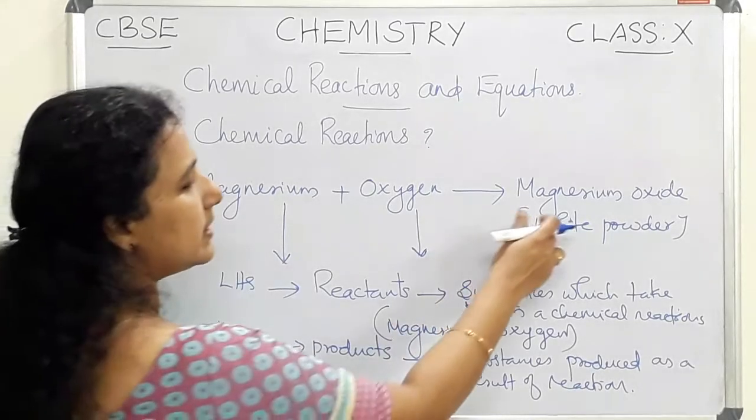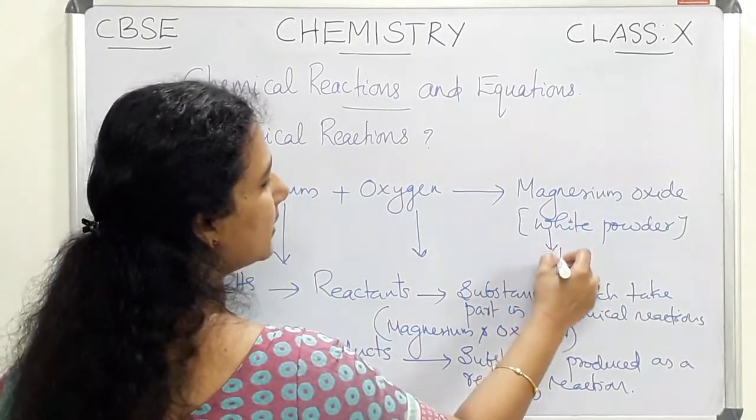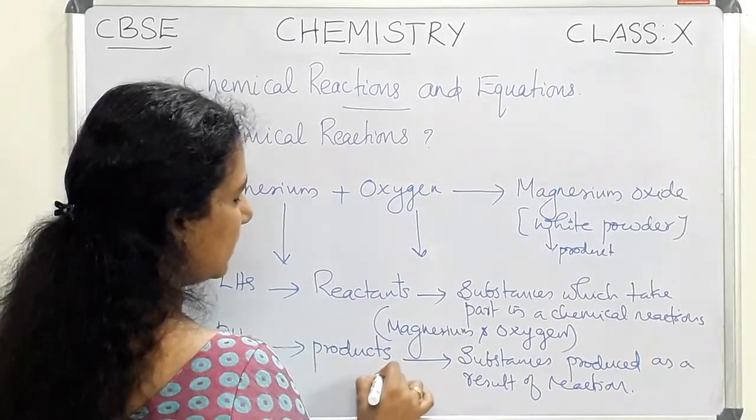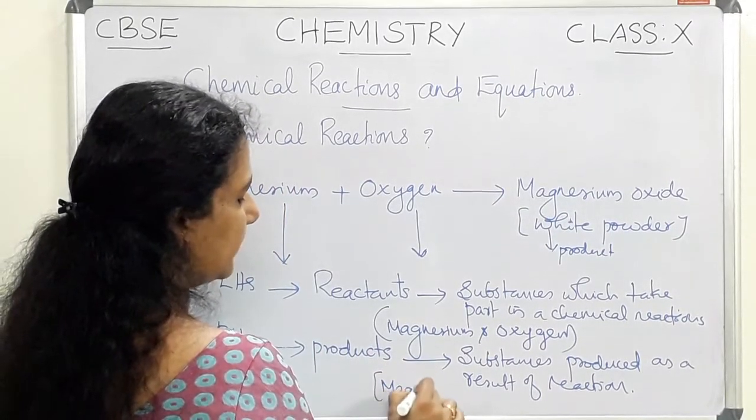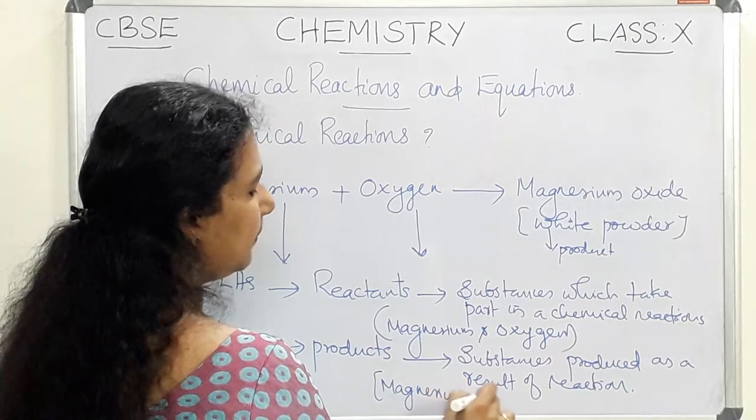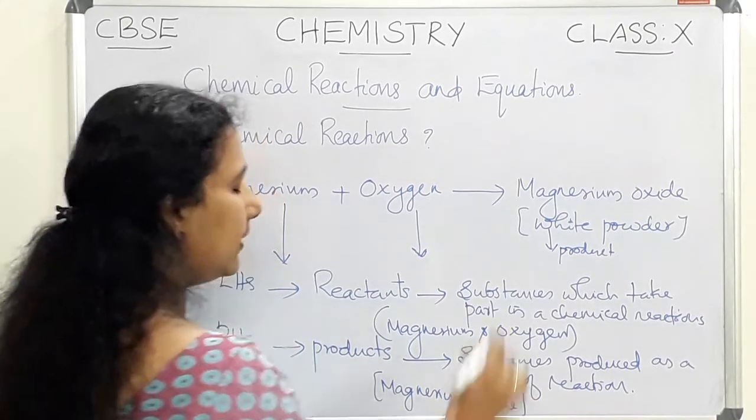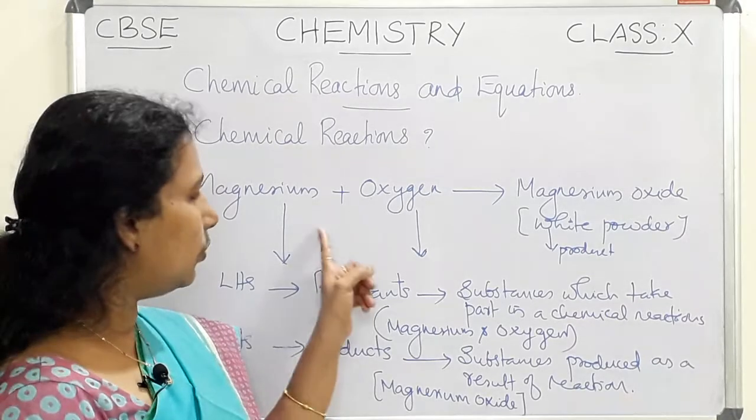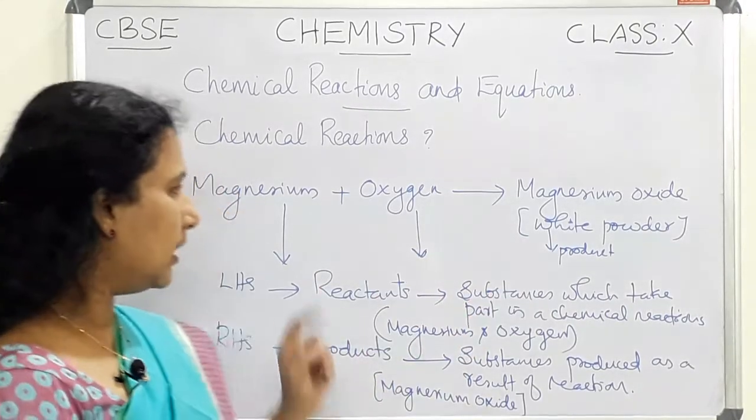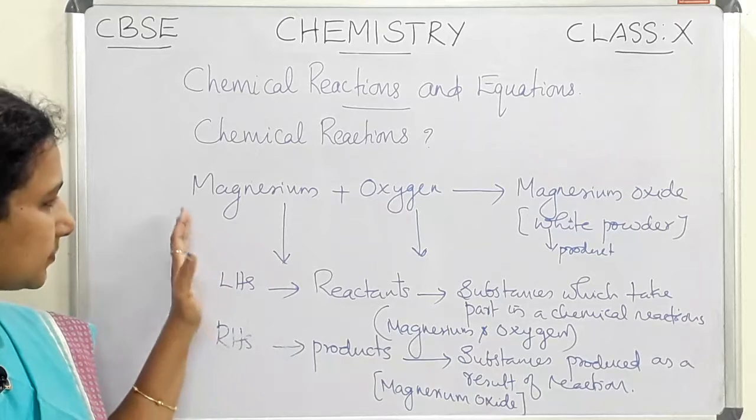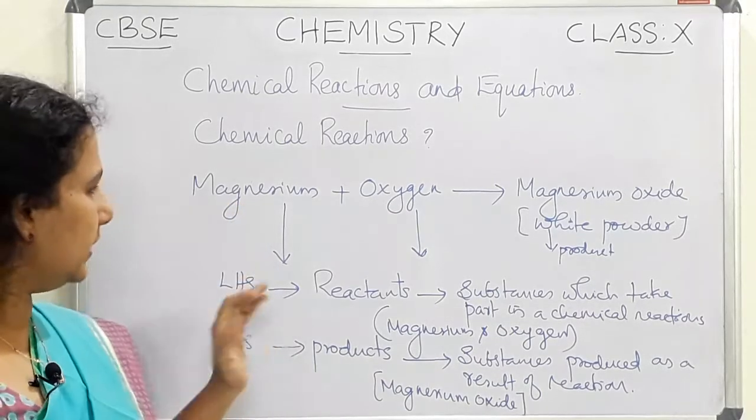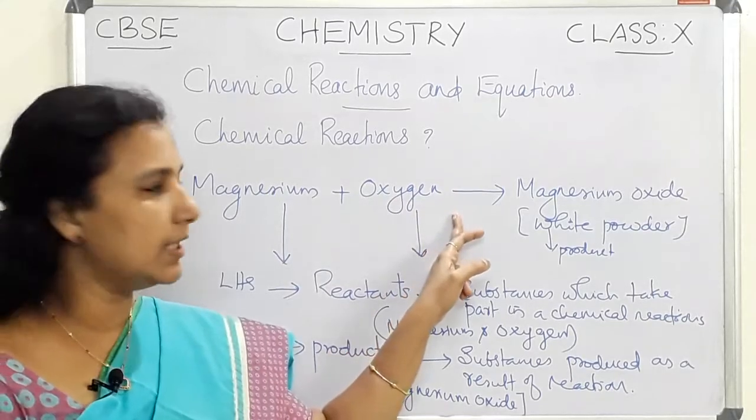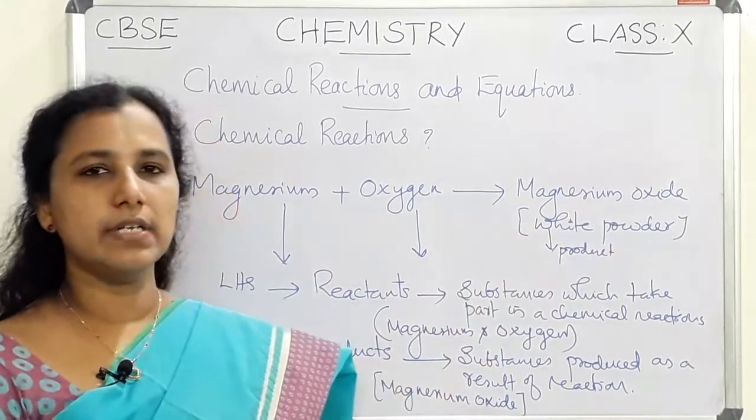Here the product in this particular case is magnesium oxide. Here there is only one product. In some other cases we can see two or more products. So in this case, two reactants and one product. In this word equation we can see two parts. One is the left hand side of the equation, the other is the right hand side of the equation.